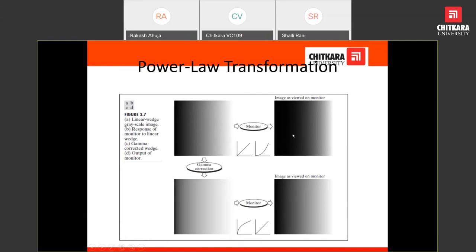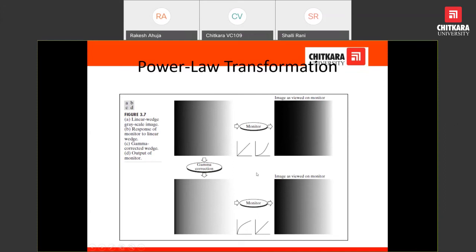The image as viewed on the monitor has changed due to some compatibility issues between the imaging device and the monitor. But once we do the gamma correction on the image, from top to down, and then view this image on the monitor, we can have almost the same image as the previous one.